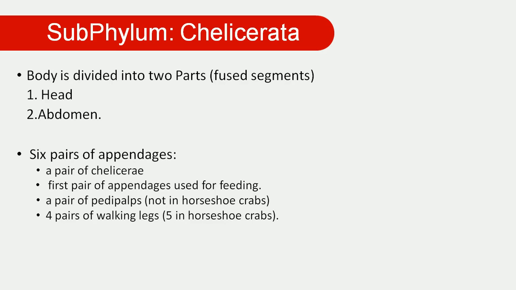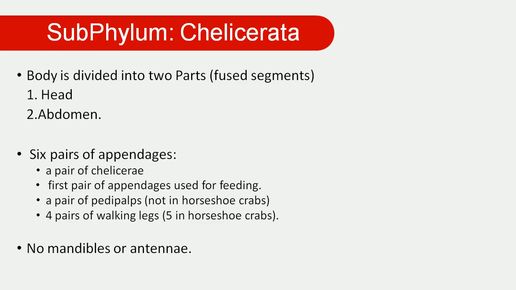The first pair, the chelicerae, are appendages useful for feeding. Then the pair of pedipalps; this pedipalp is not found in the horseshoe crab, but it is found in other animals of Chelicerata. Then four pairs of walking legs, but five pairs in the horseshoe crab. These are the chelicerate organisms. There are six specialized pairs of appendages in the head region of Chelicerata.